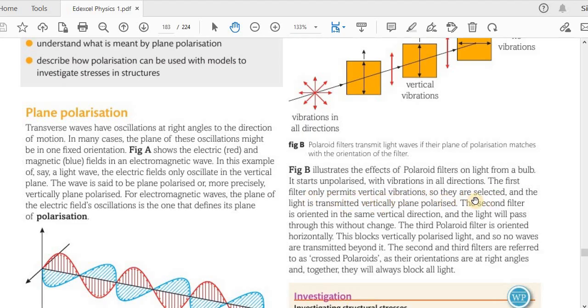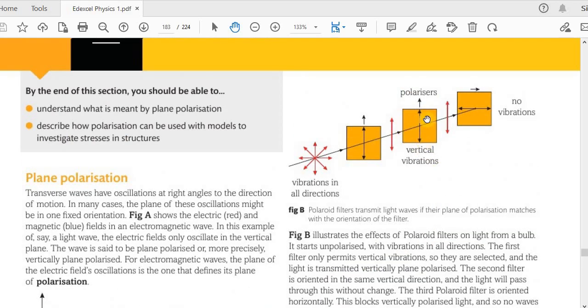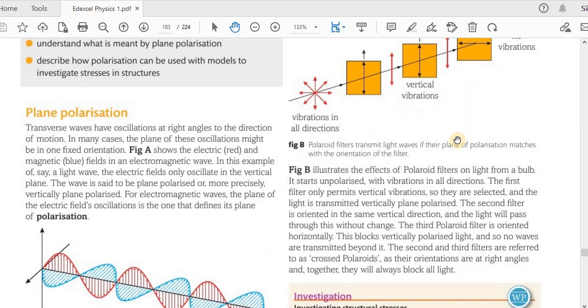The second filter is oriented in the same vertical direction and the light will pass through this without change. So again, same as before. You can see this and this are identical. So this is already plane polarized and this allows that same vertical oscillation to pass through.